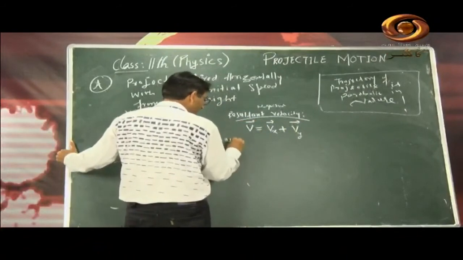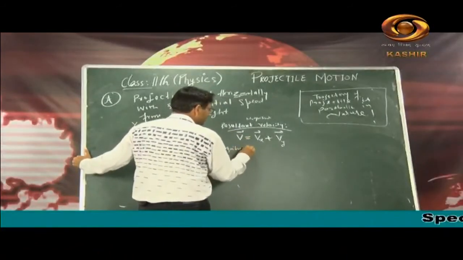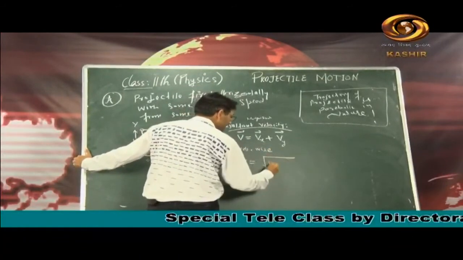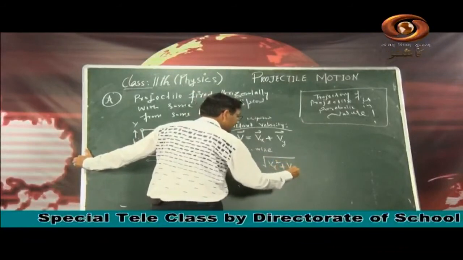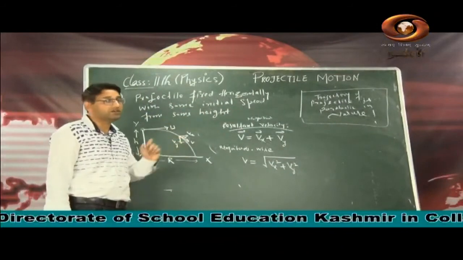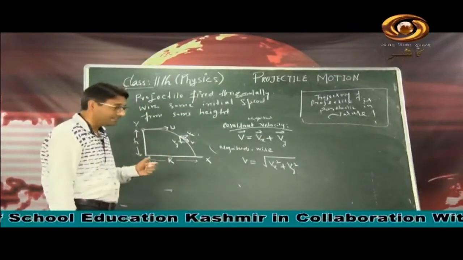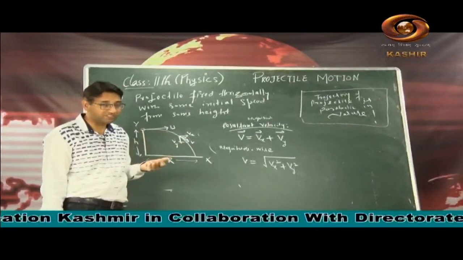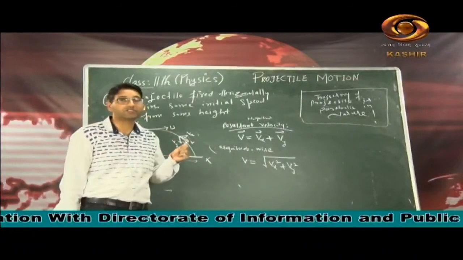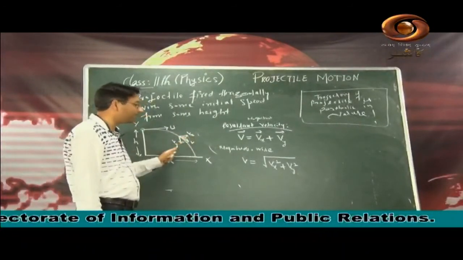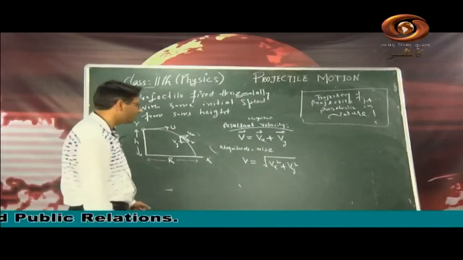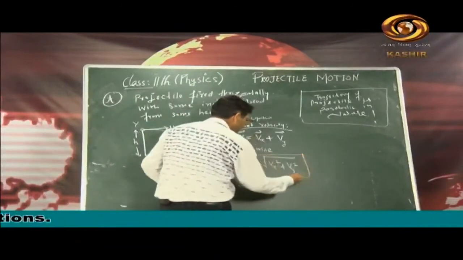But magnitude wise, I can write v is equal to under root of vx magnitude square plus vy magnitude square. Since this becomes a parallelogram law, and that too a rectangle, the angle is 90 degrees. In the formula under root of a square plus b square plus 2ab cos theta, theta becomes 90 degrees and the third term becomes 0. We are left with v is equal to under root of a square plus b square, but in place of a here we have vx and in place of b we have vy. So v is equal to under root of vx square plus vy square.